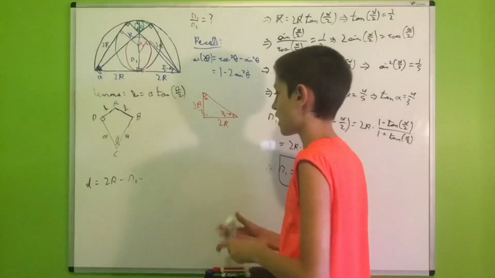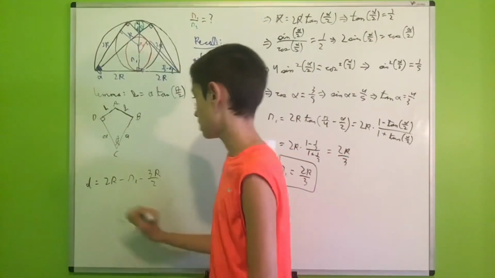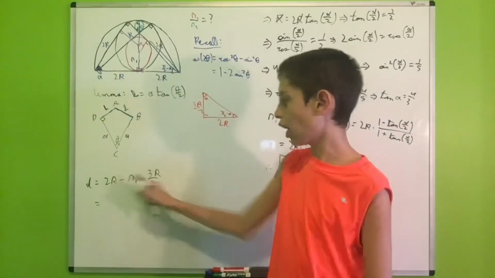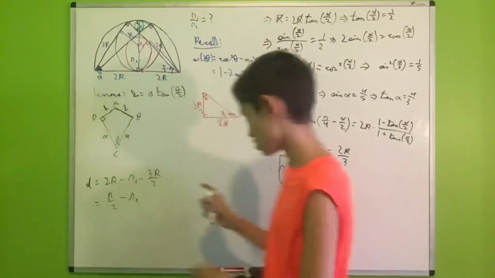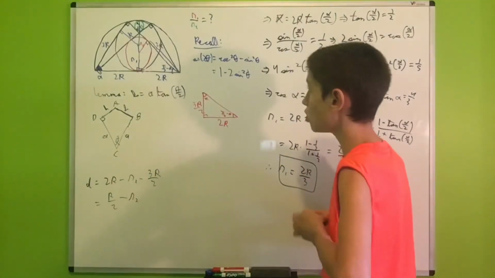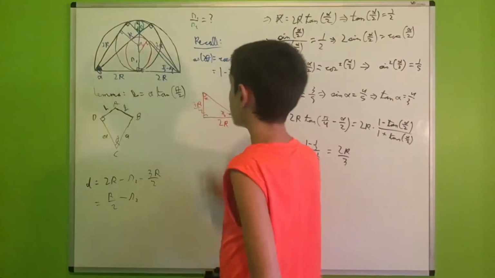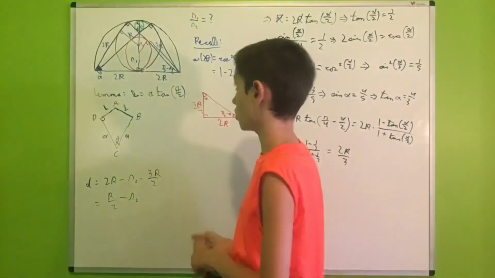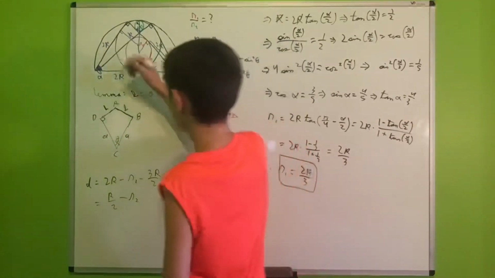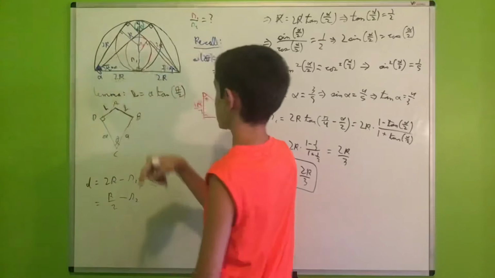Therefore, we will have to subtract 3r over 2 to find our D. But then the r term simplifies down to r over 2, and we get minus r2. And now we can see that these two triangles are congruent since everything is symmetrical, which means that this angle will also be pi over 2 minus alpha, just like this angle.